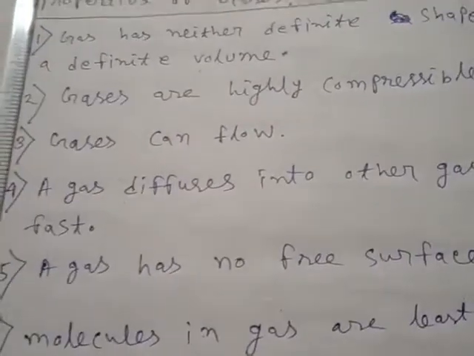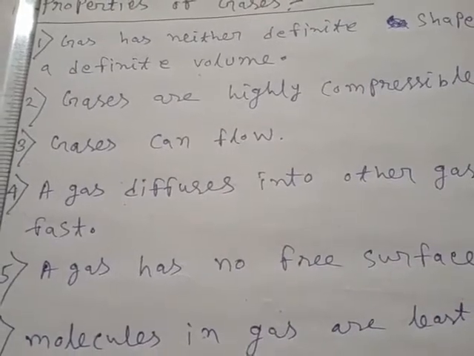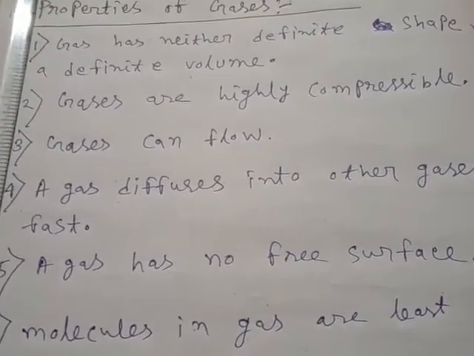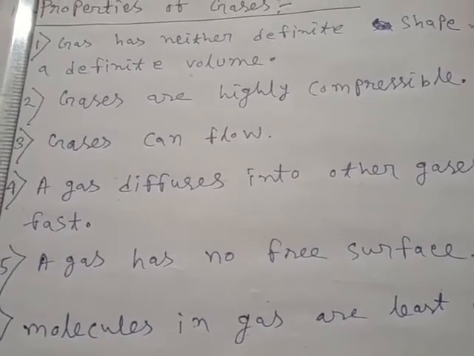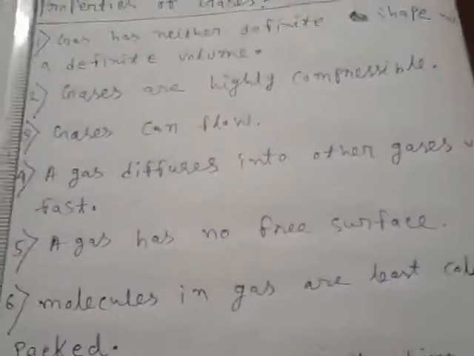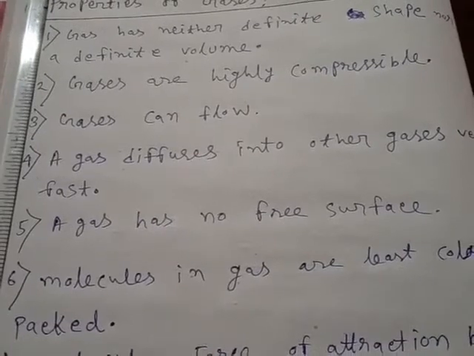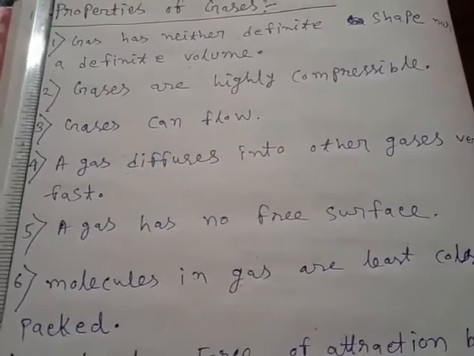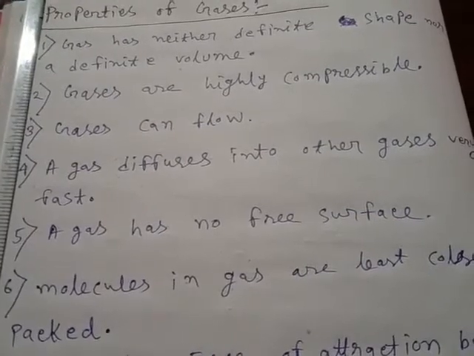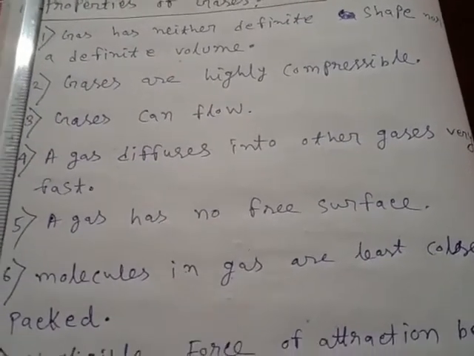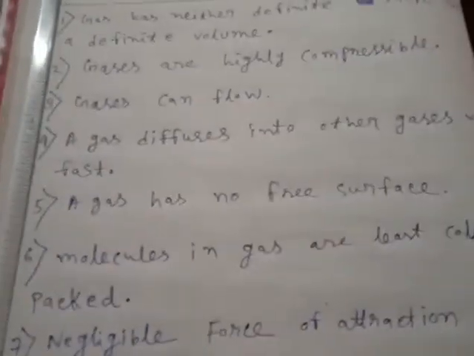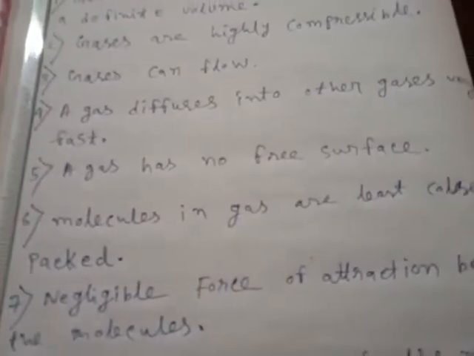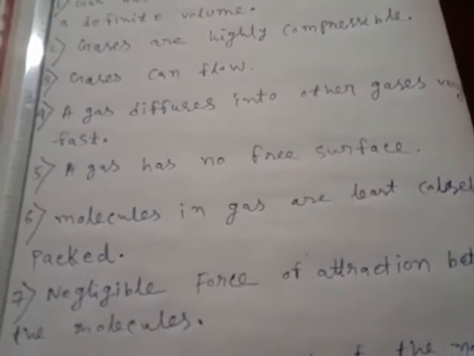Okay, so number 3 point is gases can flow because the molecules of gases have more kinetic energy, so that is why they can flow. Number 4, a gas diffuses into other gas very fast because again the kinetic energy of the gas molecules is very much greater compared to liquids. And number 5 is a gas has no free surface.